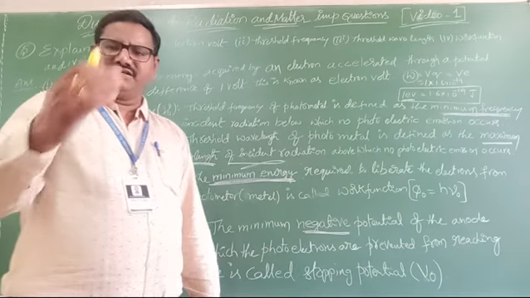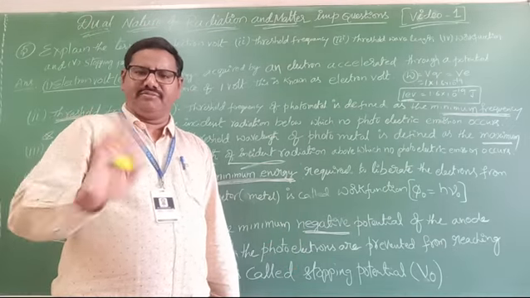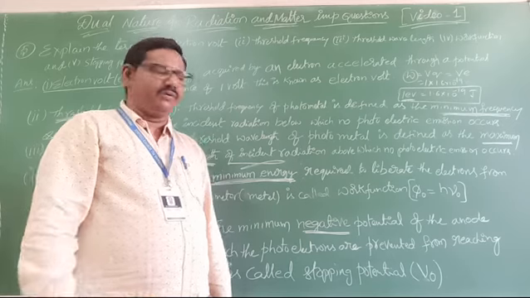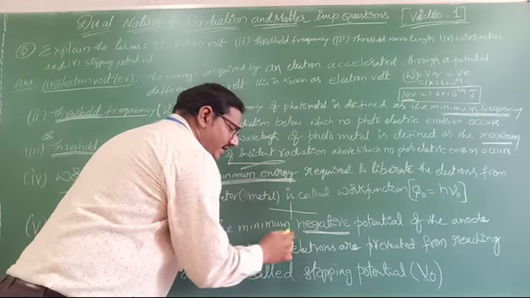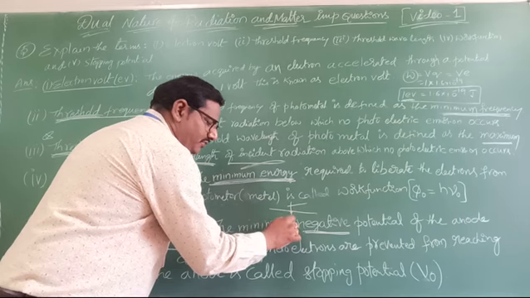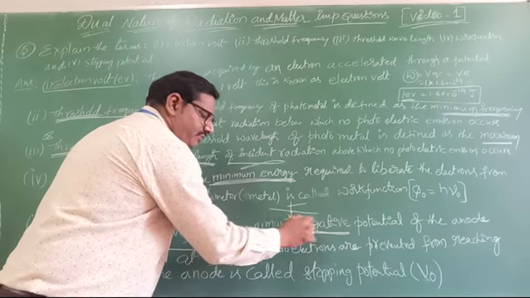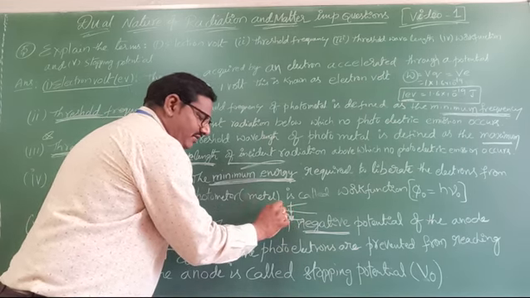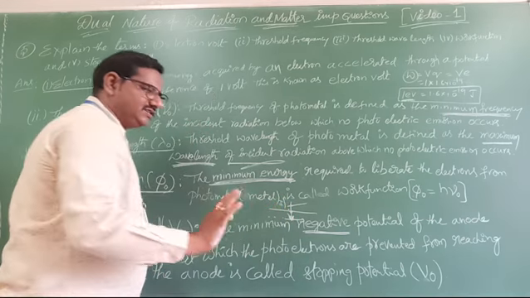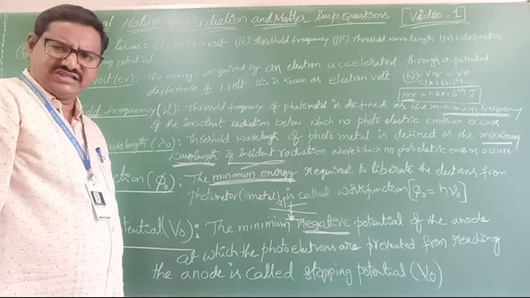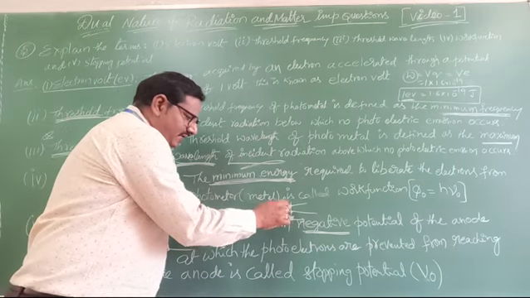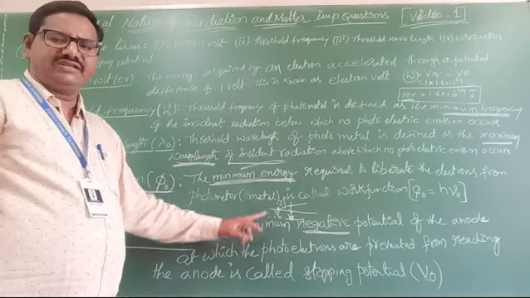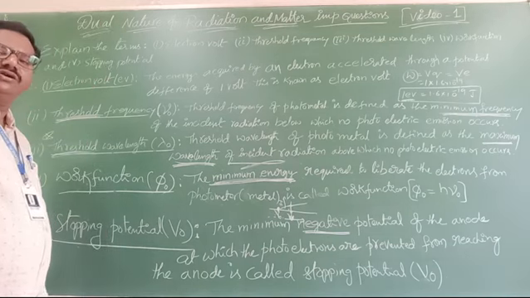Because if you decrease the potential, at zero potential the current does not become zero. After that it slowly comes down. In the graph, potential is positive on one side and negative on the other. At zero potential the photocurrent is on the y-axis, not zero. After that it comes down and at a certain negative potential, this is called V0, the stopping potential.